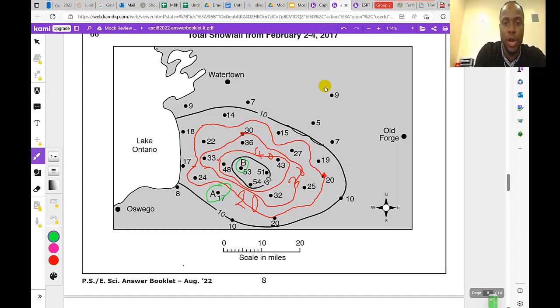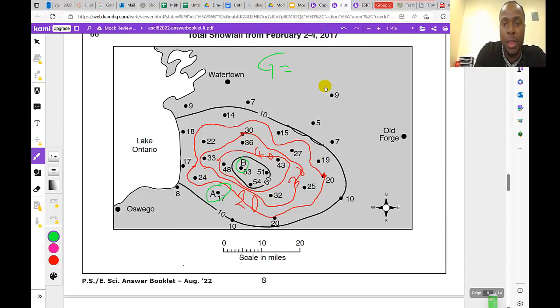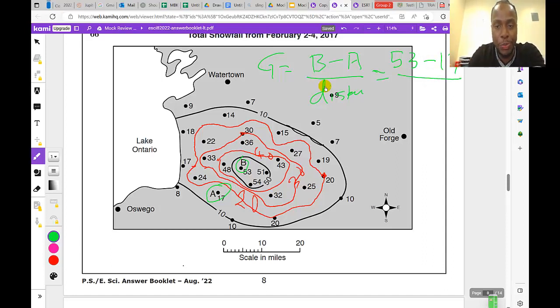All right, so gradient, let me do the calculation here so it's easy for everyone to see. Gradient is equal to, let's look at the formula again, change in field value, so the difference between A and B. I'm going to subtract A from B because B is higher, and I'm going to divide that by the distance. So this is going to be equal to B, 53, minus A, 17, divided by distance. So what's the distance between A and B?